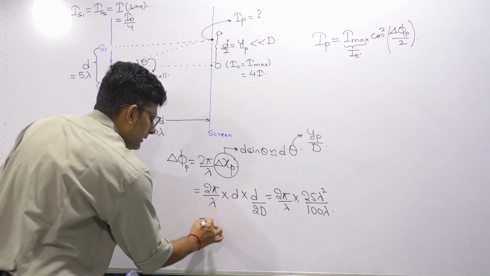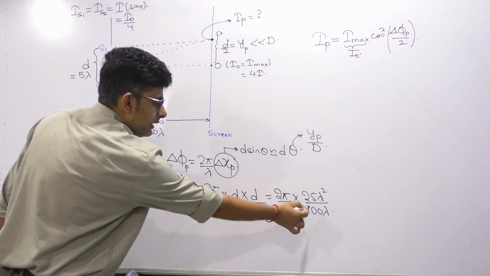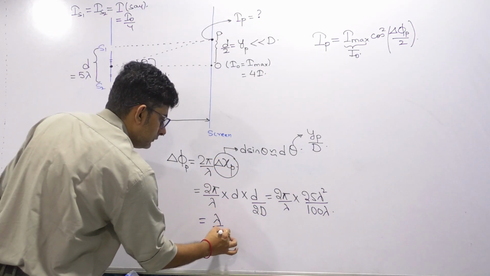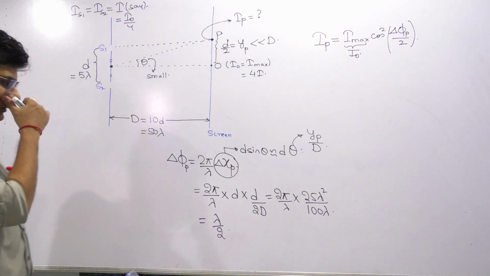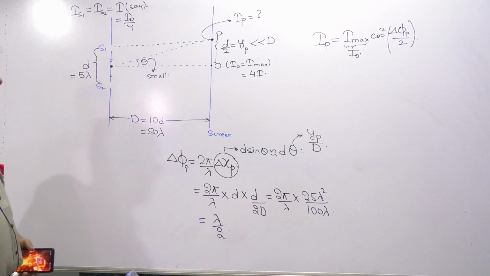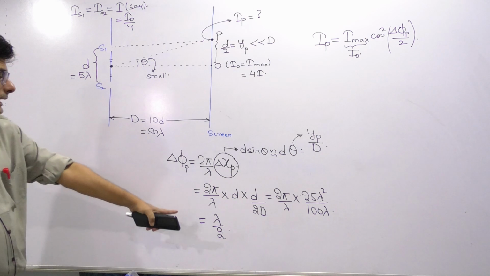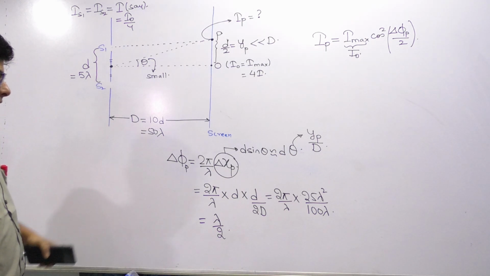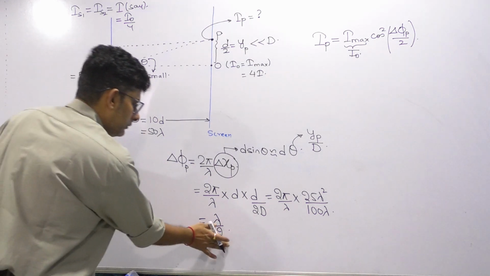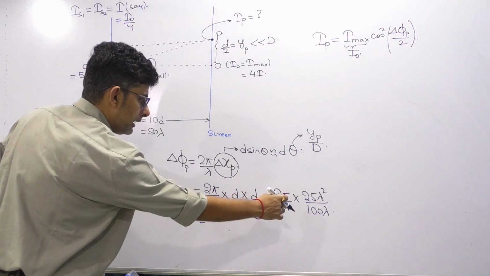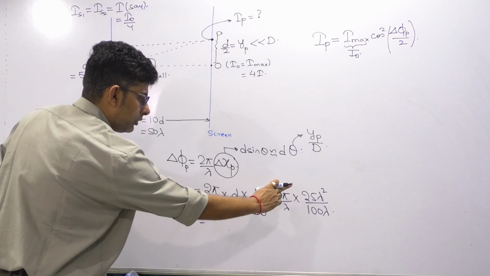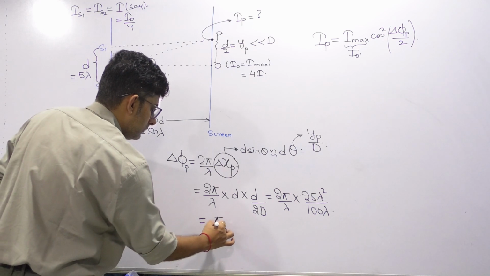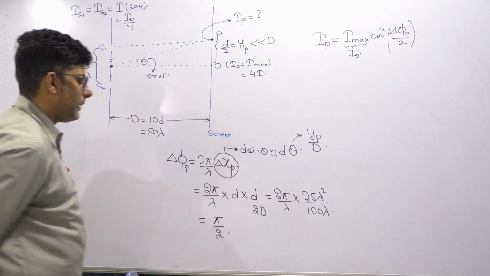So you can very well see from here, 25 twos are 50, so 2, lambda cancels, so we are having delta phi as pi by 2.